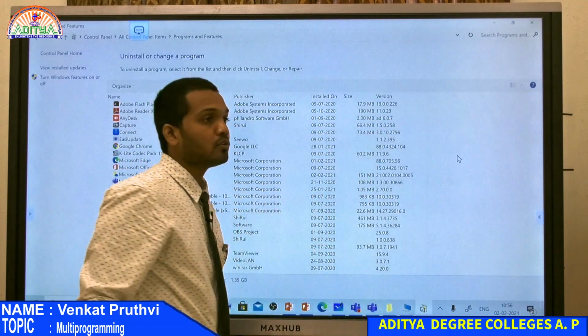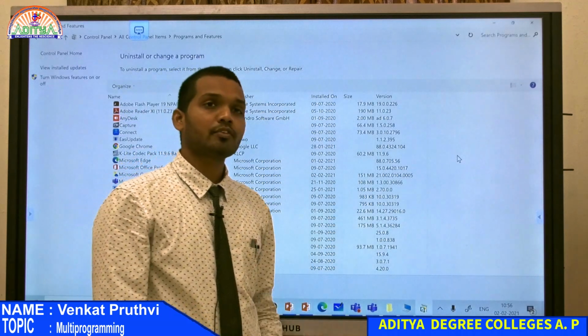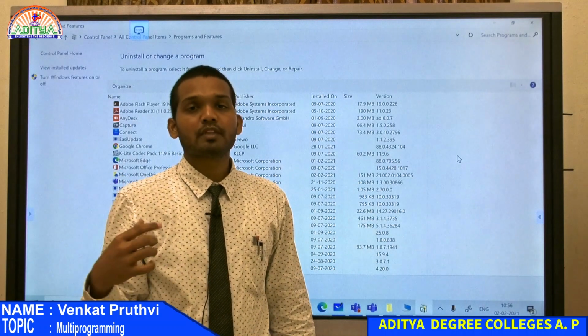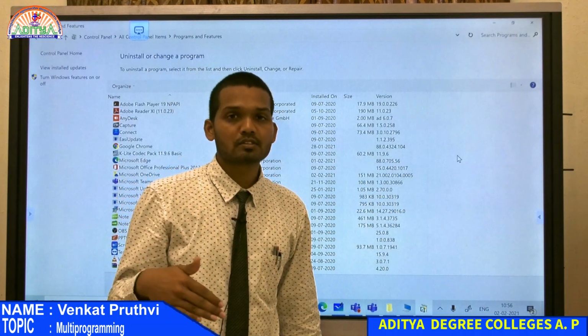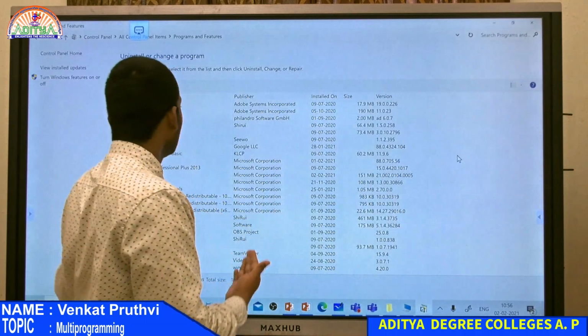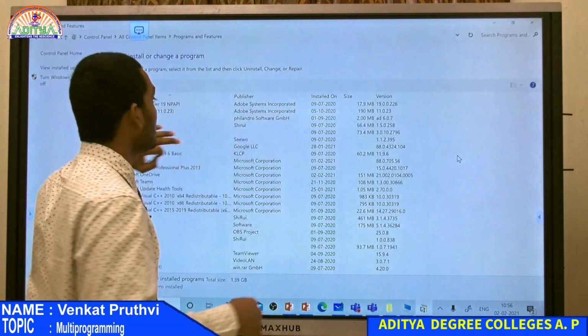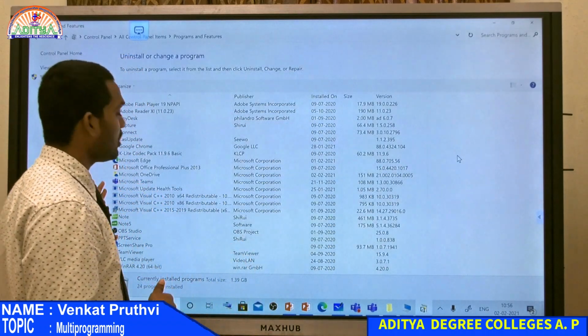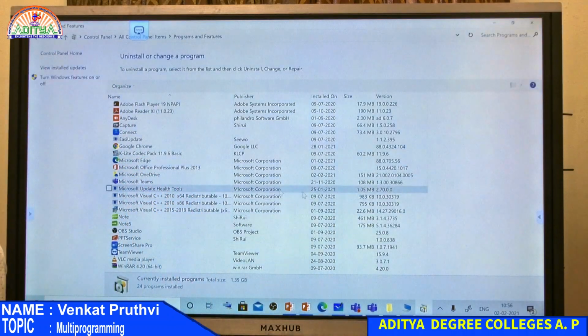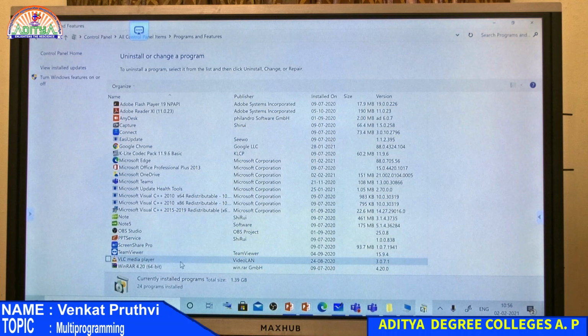and version. If you want to check the version of a software or a program that you are using, it becomes very difficult to go to each and every program and check in the properties or in the settings option. So you can just come to the control panel and click on programs and features, and you will be able to simply find all the applications that are installed on your computer. Like this, you will be able to find the programs that are there. In this computer we have different programs installed.